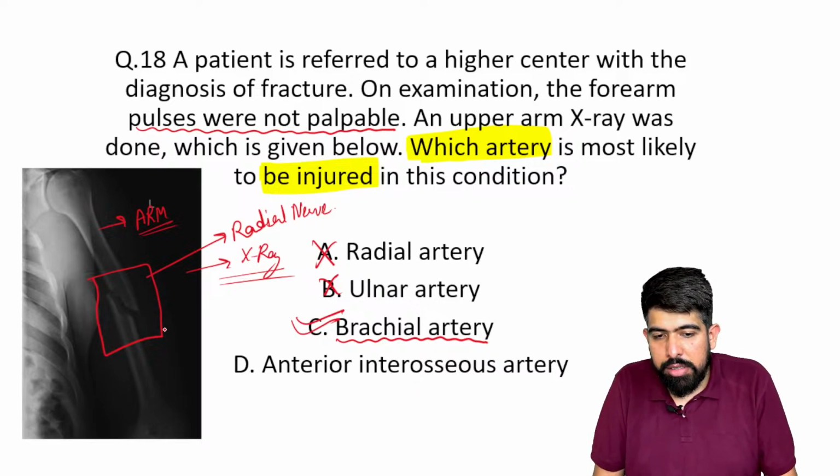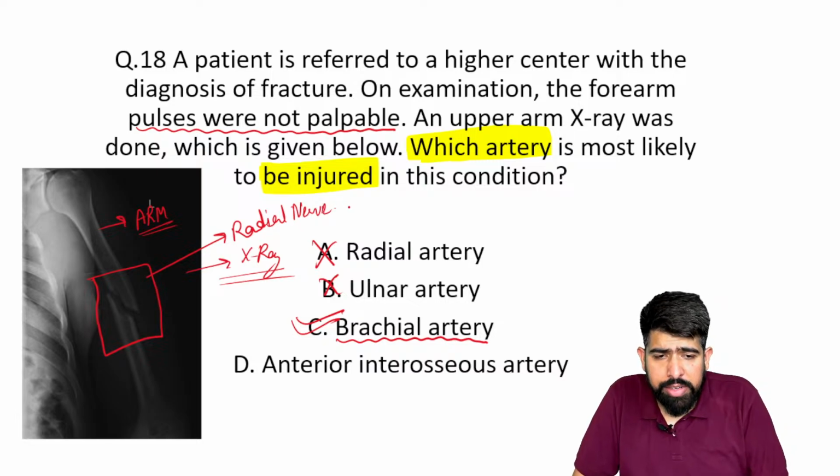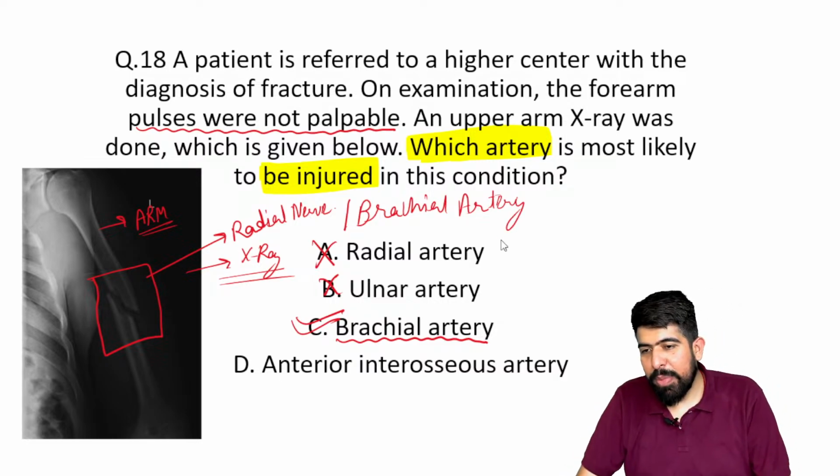If the fracture of the shaft of the humerus, the radial nerve can be damaged, and the brachial artery. Which artery? Brachial artery. Okay, remember this very well, all right?